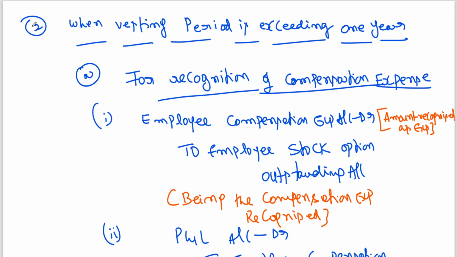But what happened, that is initially, that is estimation. But once the employees are leaving, that excess expenses which has been adjusted to profit and loss account, and it finally is in the form of employee stock option outstanding account, that is to be reversed and credited to general reserve. Excess expense, when you reverse, what happened? It will become an income to you. Instead of crediting P&L account, they are saying it should be credited to general reserve. So we will work out a few more problems in the next class.